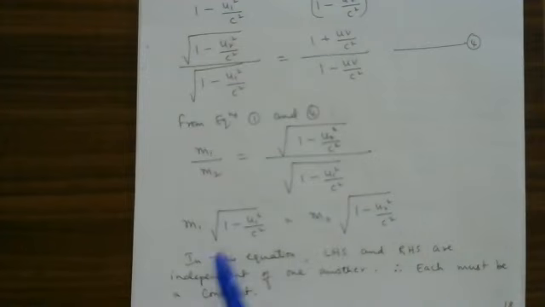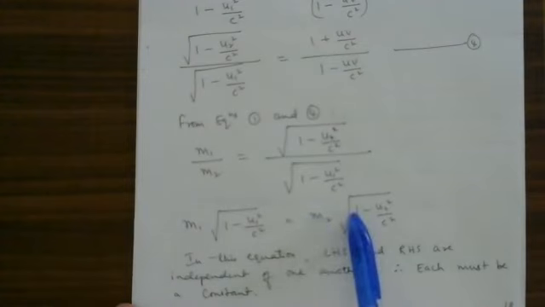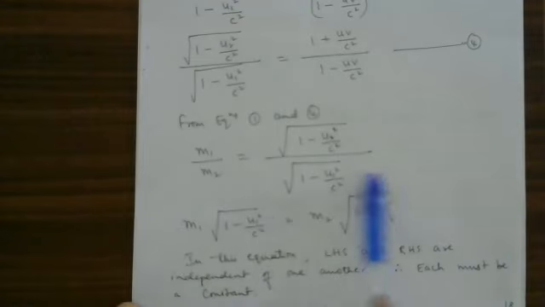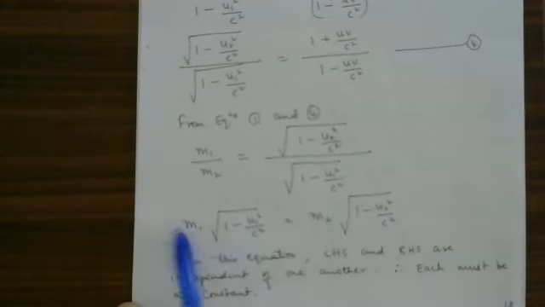So meaning this is independent of this, this is independent of this. This is not depending upon this, this is not depending upon this. Independently it is equal to a constant. This is separately equal to a constant. This constant and this constant are equal to each other.